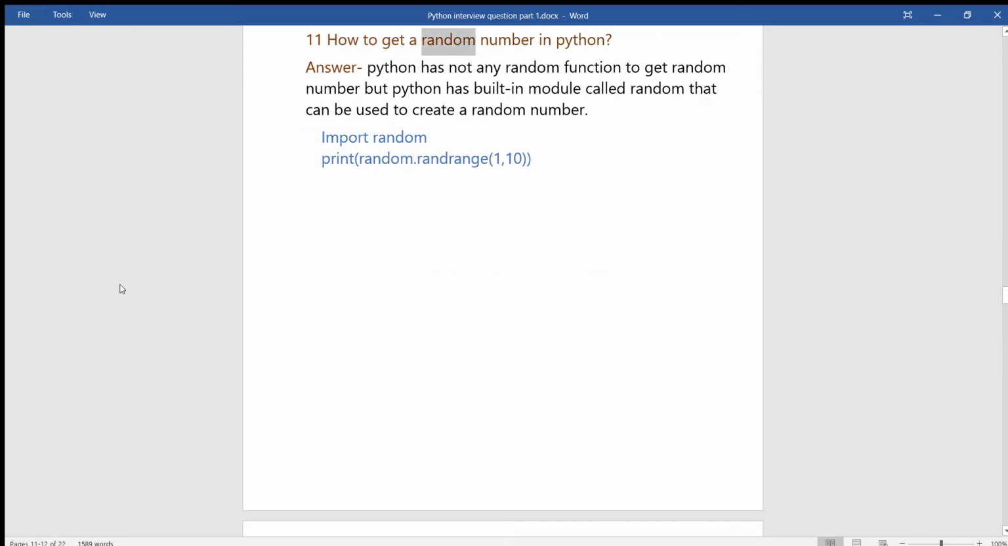11. How to get a random number in Python? Answer. Python does not have any random function to get a random number, but Python has a built-in module called random that can be used to create a random number. Import random. Print random.randrange(1, 10).